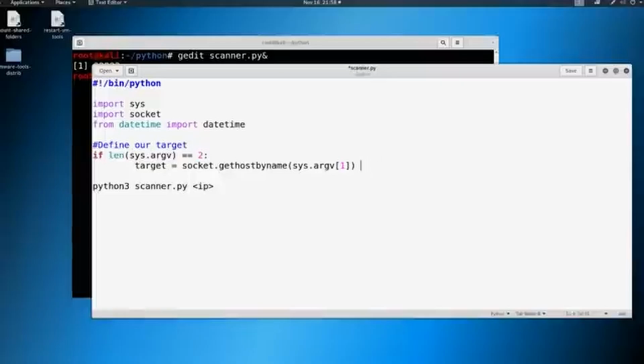Why are we doing this? Well, we're just translating a host name here to IPv4. Now this is not inherently necessary. We could just declare the target by input. It could just be target equals sys.argv[1], but we're taking an extra step here in case, instead of somebody putting in an IP address, they just put in a host name.